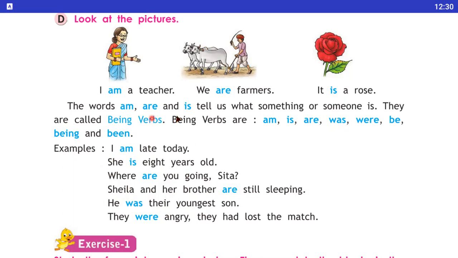Being verbs tell us what something or someone is. I am giving you an example: She is a good girl. I hope you have understood: she is a good girl. Here you notice the example, she is a good girl. What have we used here? We have used a being verb. I hope you have understood the being verbs.